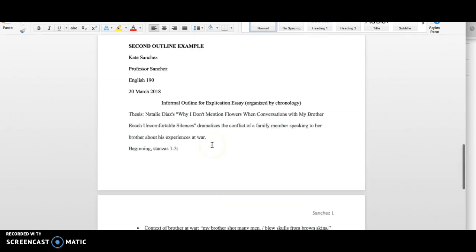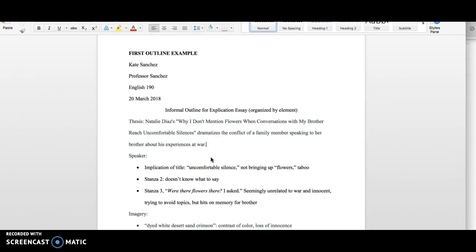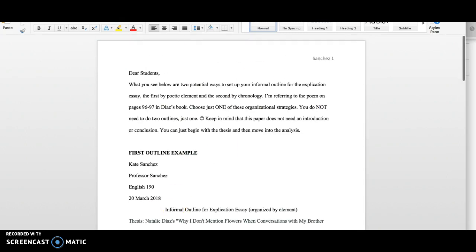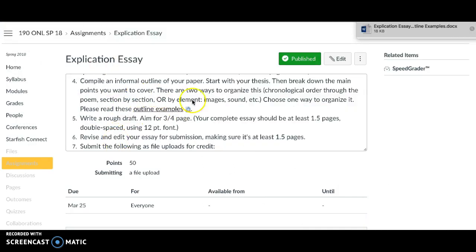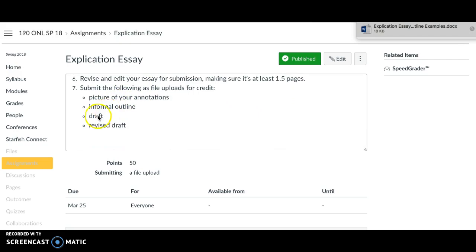So you can see here that I have the same thesis, two different ways of organizing it. You pick whichever way seems to work for you the best. Let's go back to this assignment page. So then after you have the outline, you can upload that. You'll write a rough draft. Aim for just 3/4 of a page. Get some of your ideas down. Then revise that, edit it, add to it, make it at least a page and a half, and then you'll submit your 4 parts to get credit.